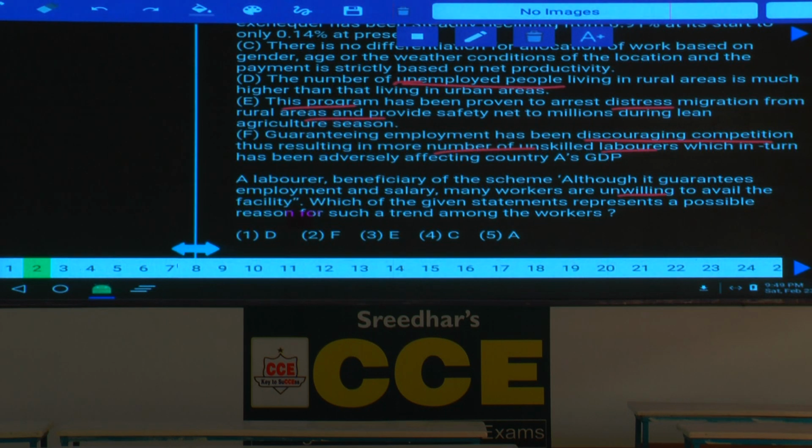Why is it discouraging the competition? Because the number of unskilled laborers is growing up. There are no skilled laborers. As unskilled laborers are there, if they take this job, then they won't get any skilled labor. As their skill is not getting improved, hence people are not going for this one. Isn't it? Then what is your answer here?